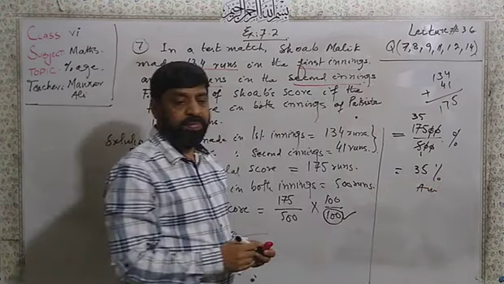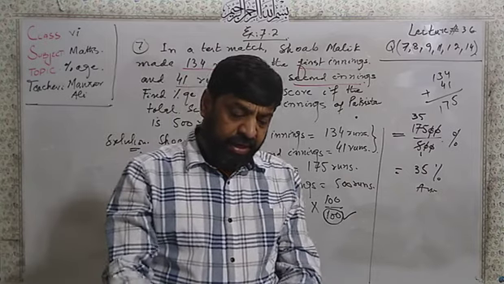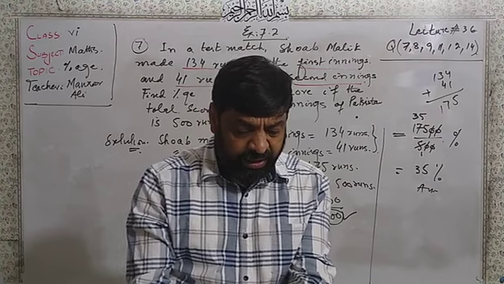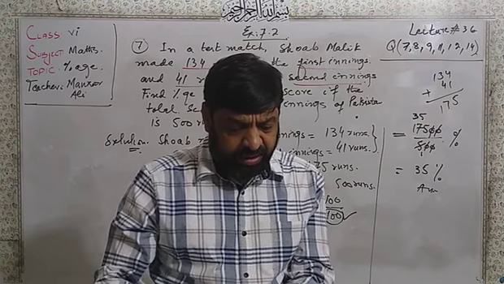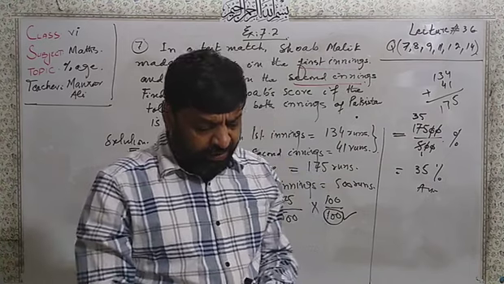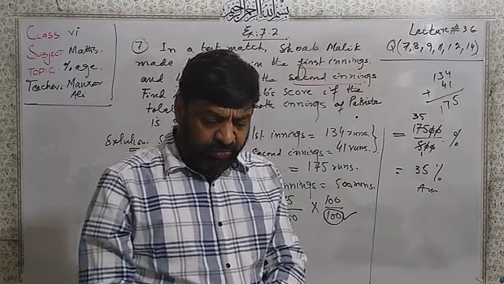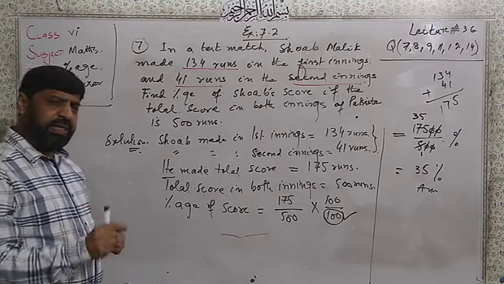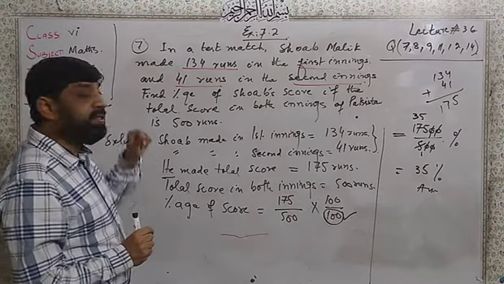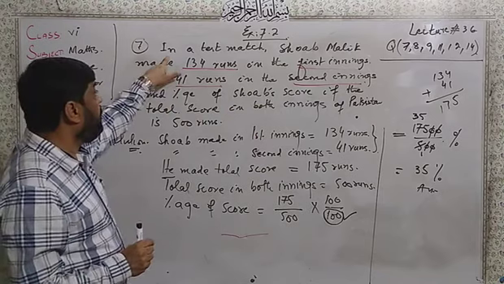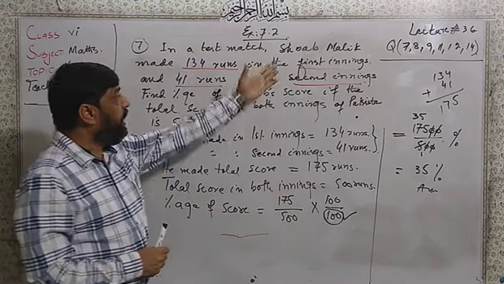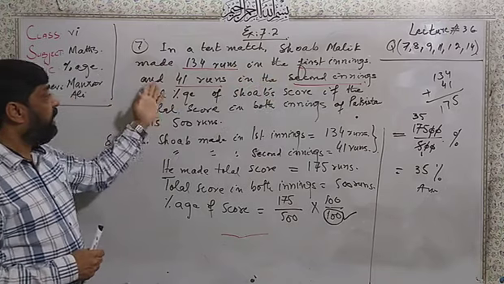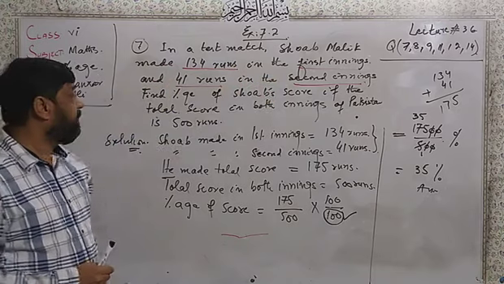This is the answer. Dear students, this question I want to read again. First of all, it is very important that we understand the question's meaning: in a test match, Shoaib Malik made 134 runs in the first inning and 41 runs in the second inning.